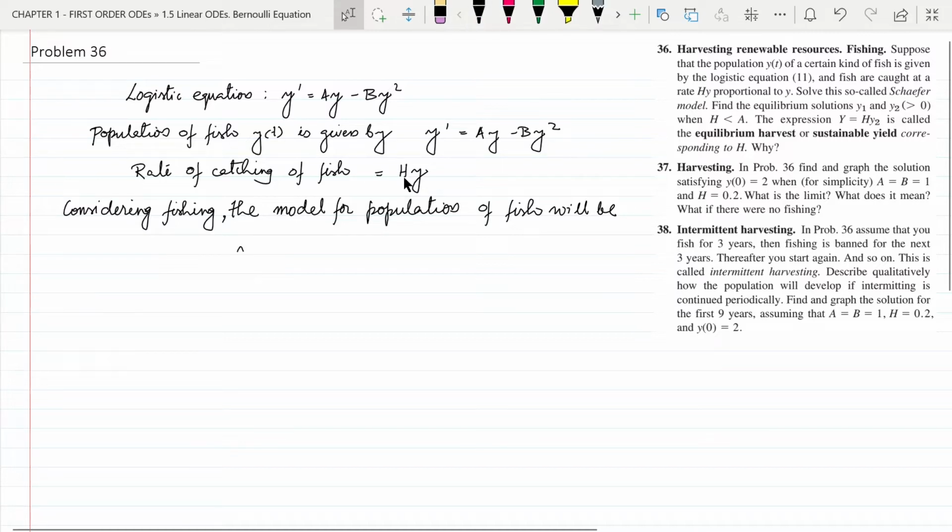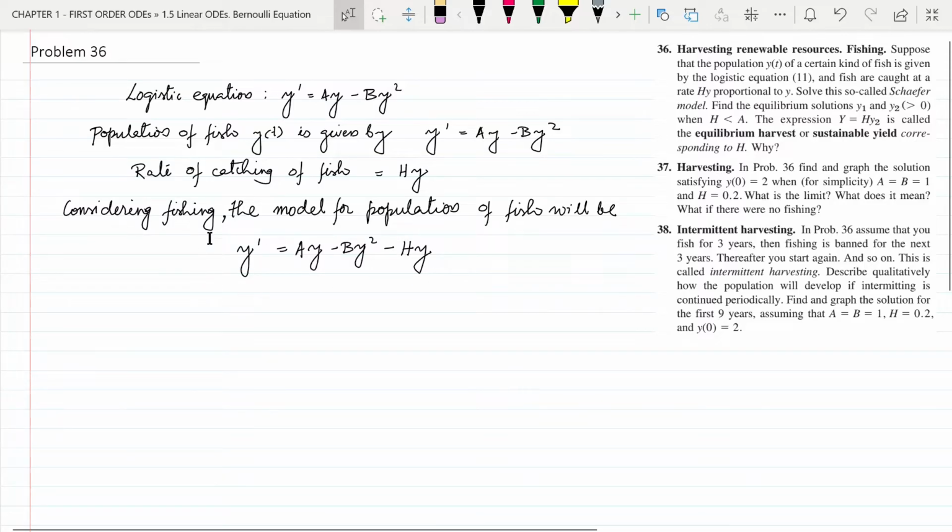So it will be y dash equal to ay minus by square minus hy, because this first part is the rate of change of fish if there was no fishing, and hy is the rate of catching of fish.